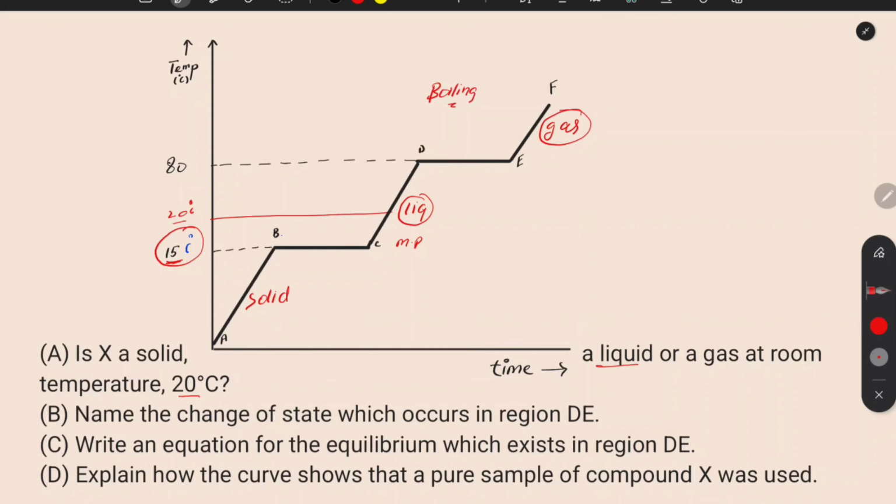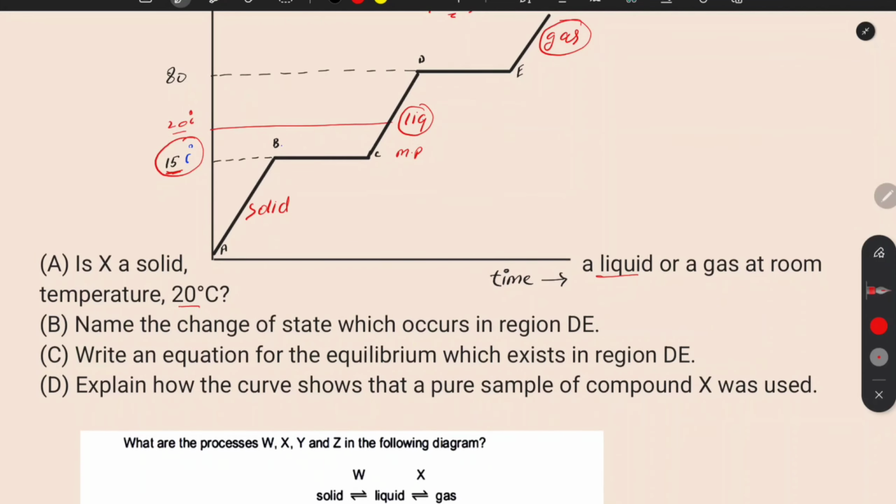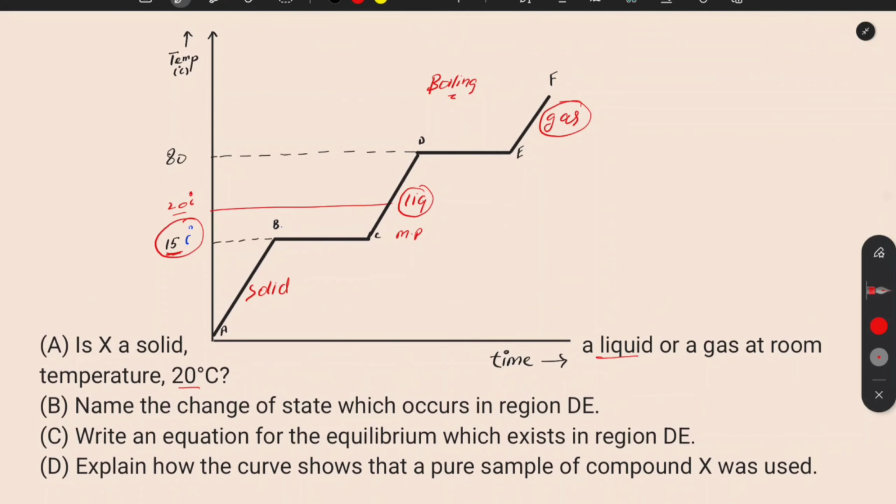And then write an equation for the equilibrium which exists in region D and E. What is equilibrium? Equilibrium is something where the forward process and reverse process are equal. You can memorize it by using its name, equilibrium.